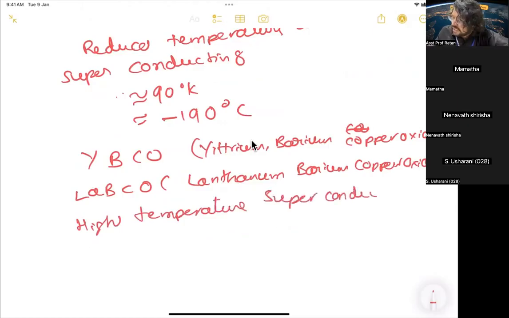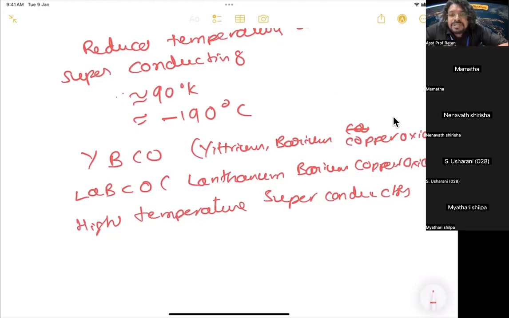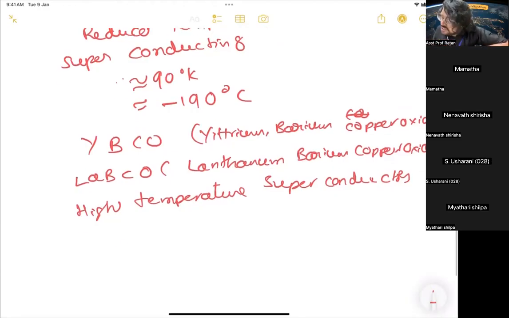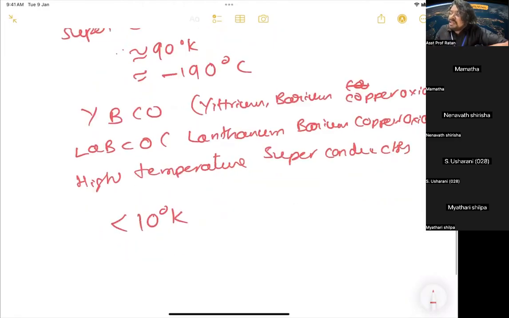Why high temperature? Generally people think high temperature means something around 1000 degrees centigrade. But here, until then, superconductivity was seen only below 10 degrees Kelvin, and now they are seeing it around 90 Kelvin.